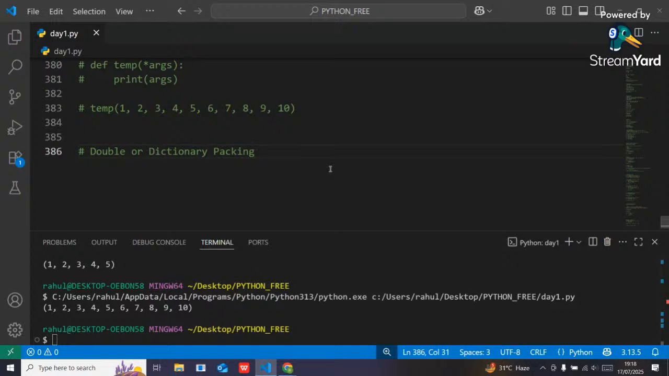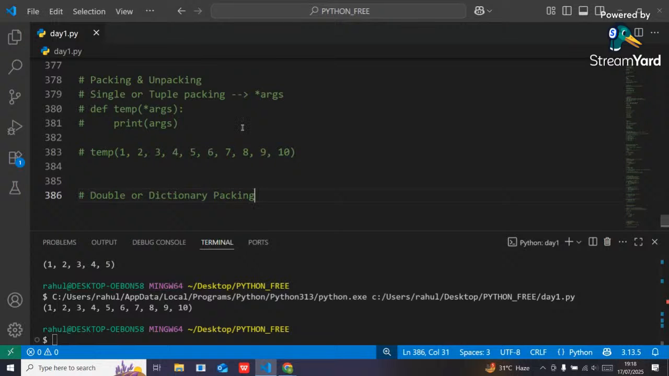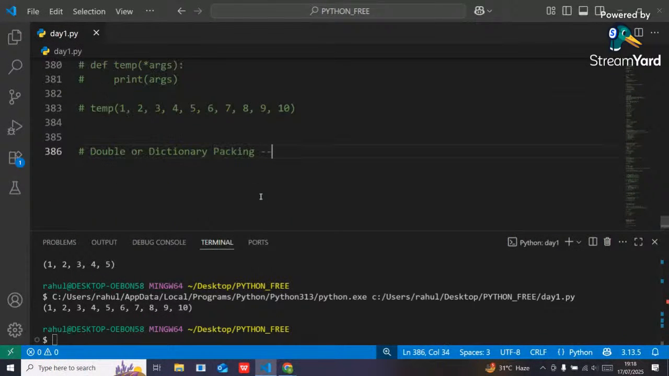Okay, so here in this single packing, guys, we have used what? Single asterisk, right? But in case of double packing, we have to use double asterisks because we are going to perform double packing. And here we have to use the name kwargs. Kwargs means keyword arguments. Asterisk is not one type of tuple, it's a syntax. If you use the syntax, then you can perform the packing operation.